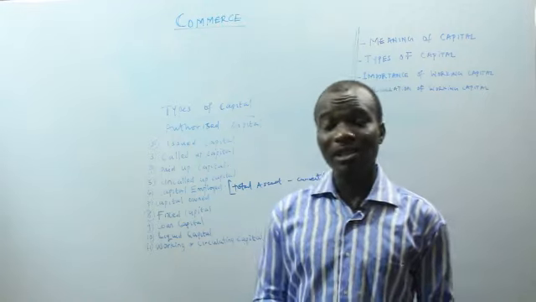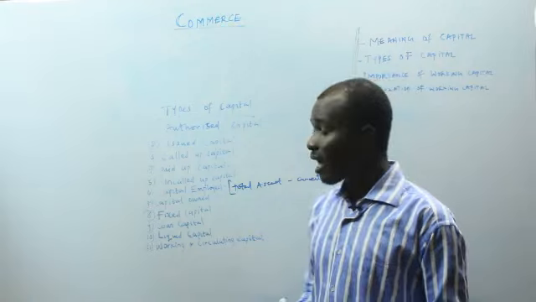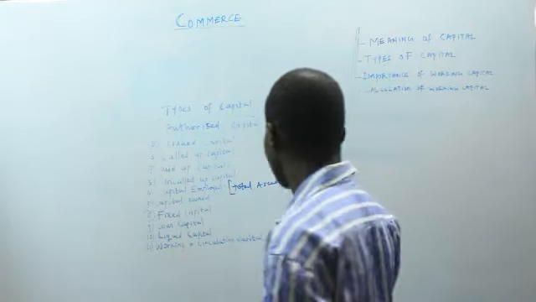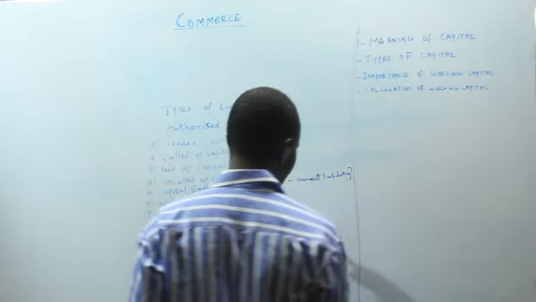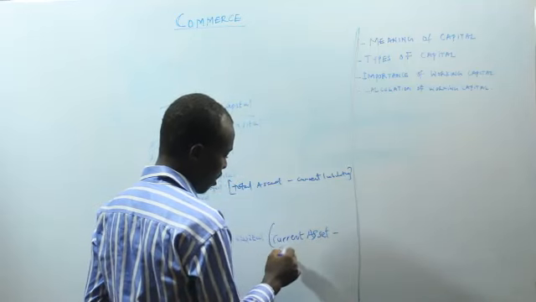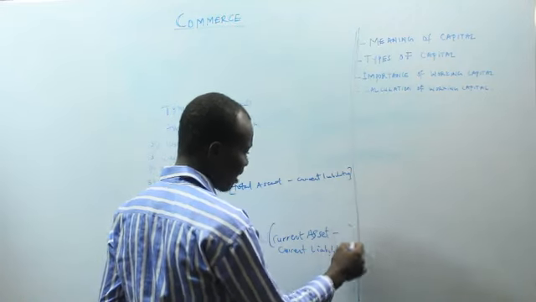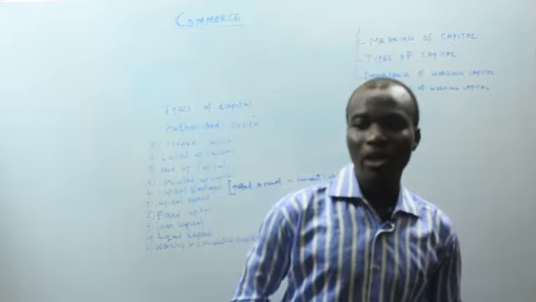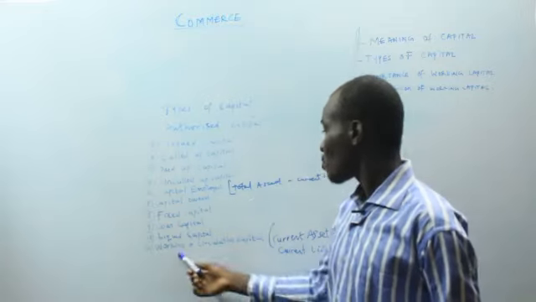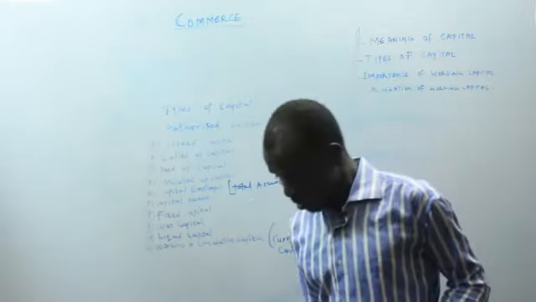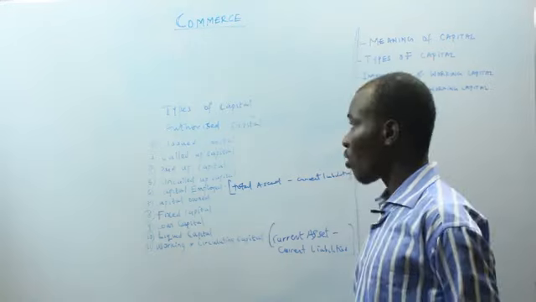The formula used in calculating the circulating capital or the working capital is the current assets minus the current liabilities, and that represents the funds which the proprietors use in the day-to-day running of the organization. So how can we calculate the working capital? It is the current assets minus the current liabilities.